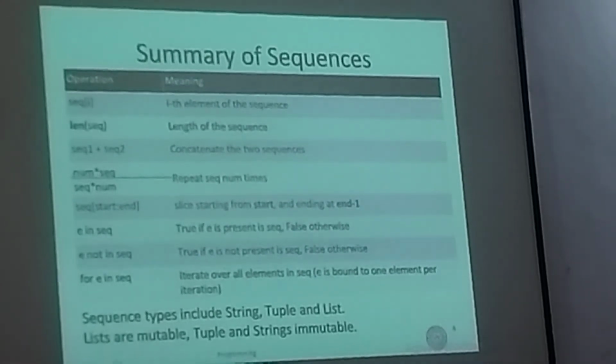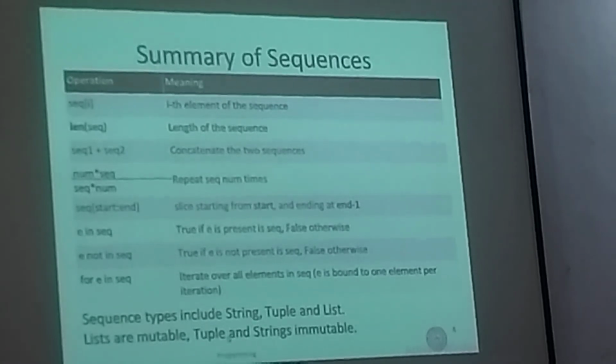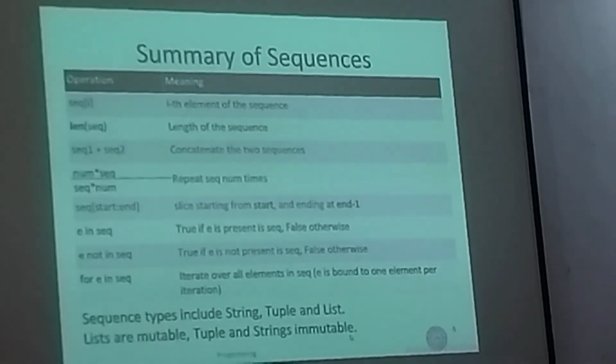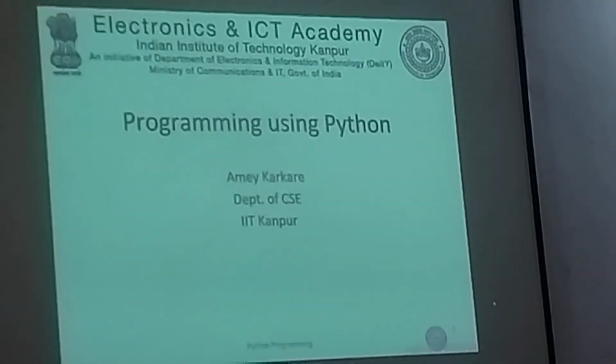So finally, another summary. Sequence types that we have seen until now include string, tuple and list. List types are mutable, but types tuple and string are immutable. That means you cannot change them.